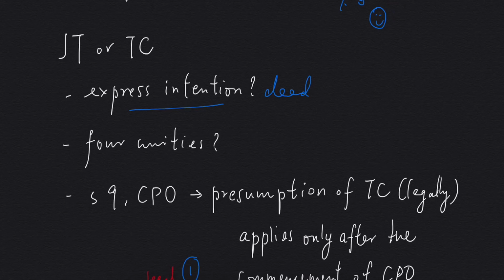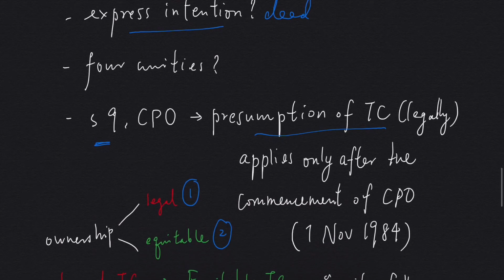And even if there isn't any clue on the deed, we can resort to Section 9 of CPO. That section says that there is a presumption of tenancy in common. However, note that this presumption only applies after the commencement of CPO. So for cases before CPO, other rules apply. Now we know how to distinguish between the two types of co-ownership.